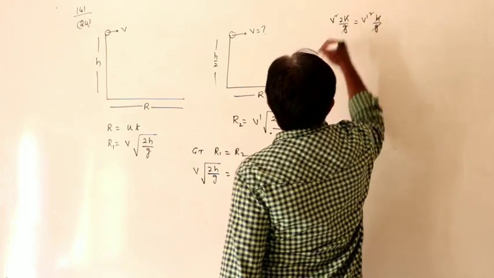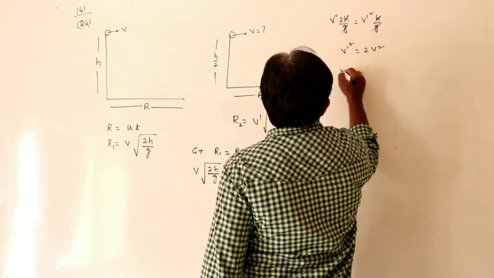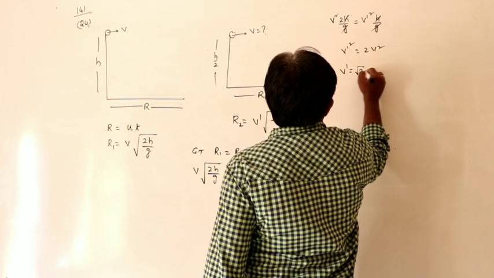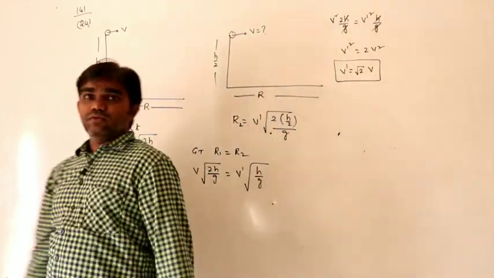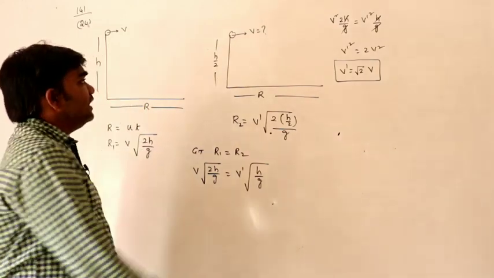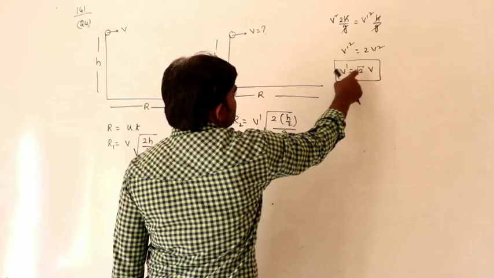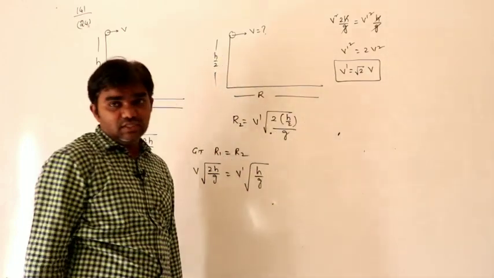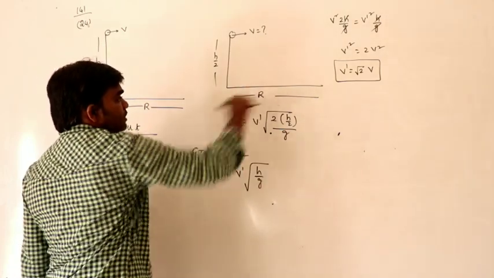Cancel h, so v dash square is equal to 2v square. So v dash is equal to root 2 times v. That means in the second case, the body must be projected with root 2 times the velocity. Then only the body reaches the same range.